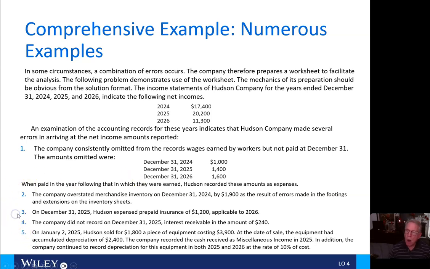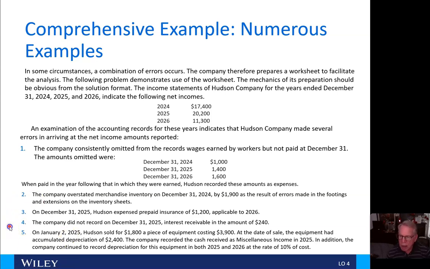Number three, on December 31, 2025, Hudson expensed prepaid insurance of $1,200 applicable to 2026. Number four, the company did not record on December 31, 2025, an interest receivable in the amount of $240.